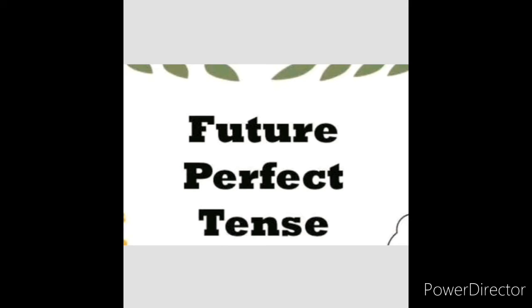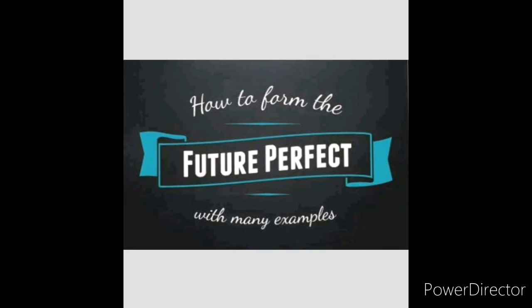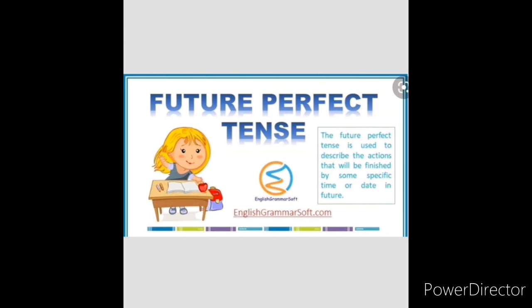And the next one is future perfect tense. We have already seen present perfect, past perfect, and now we are going to learn what future perfect tense is, and how to form the future perfect tense with many examples. Okay, the future perfect tense is used to describe actions that will be finished by some specific time or date in the future.